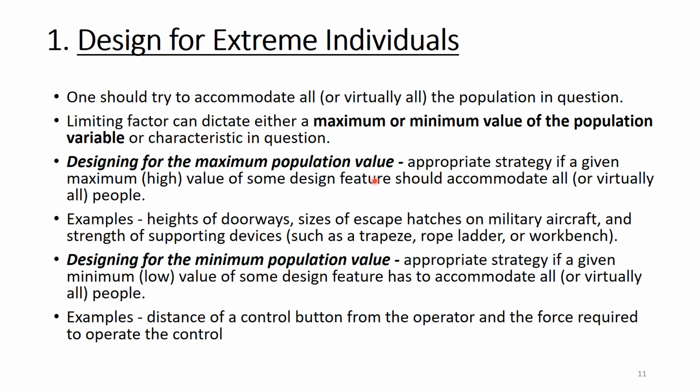And just the reverse is the case with designing for minimum population value. The appropriate strategy is that a given minimum low value of some design feature has to accommodate all. So a low value of the design feature should be used here.